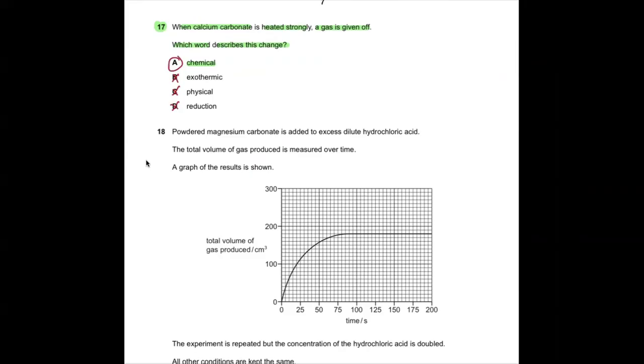Okay. Now, question number 18. Powdered magnesium carbonate is added to excess dilute hydrochloric acid. The total volume of gas produced is measured over time. The graph of the results is shown.